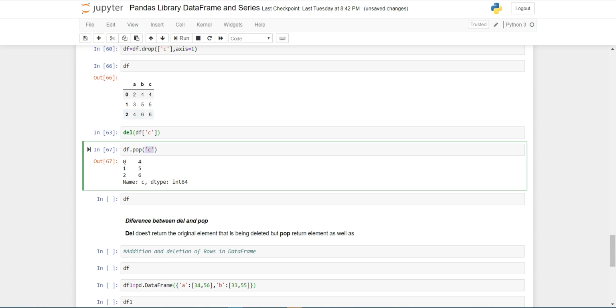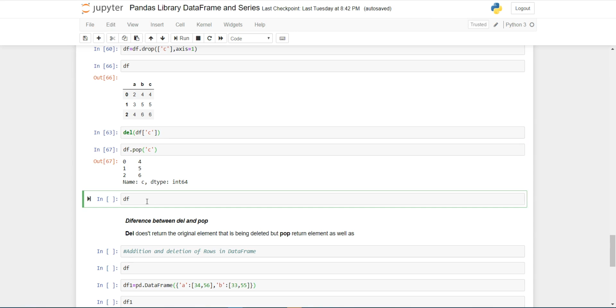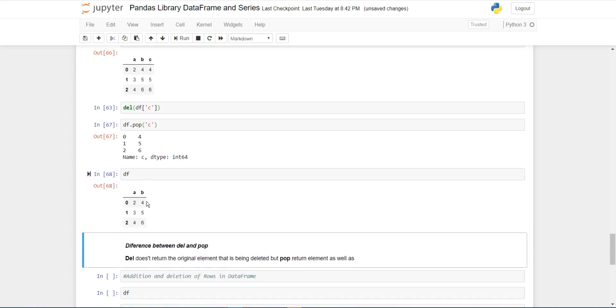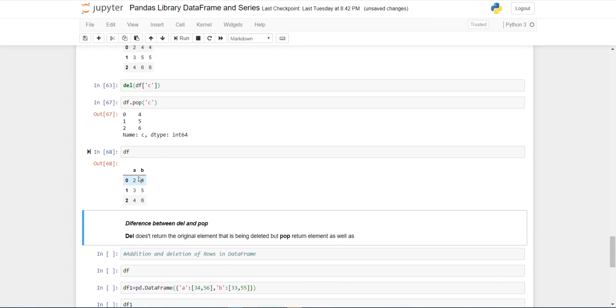So in the first, second, third rows, the 4, 5, 6 cells are deleted. The name of the column is C and the data type is integer. So you can see that the basic difference between del and pop is that del can delete the column, but it doesn't return the original element that is deleted, but pop can return the element that is deleted. So you can see that our data frame now contains A and B columns.